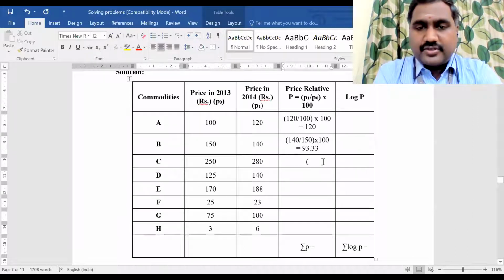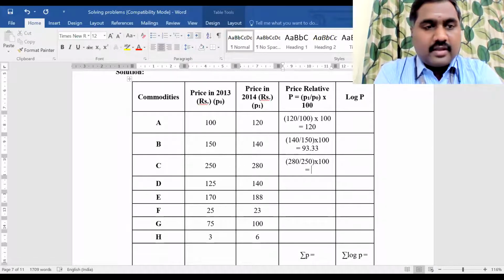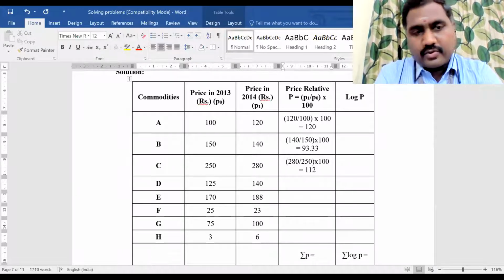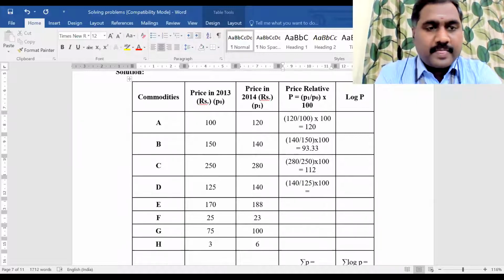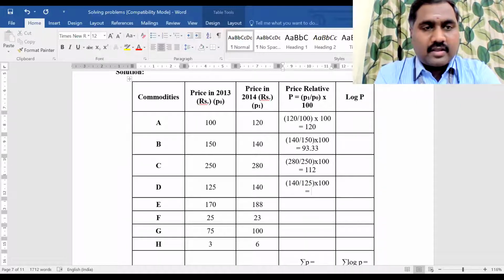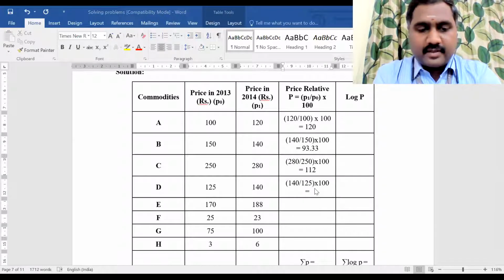Okay. Next should be 280 divided by 250 into 100. It will be 112. Okay, thank you. Now next, 140 divided by 125 into 100, which will be equal to again 112. Okay, 112 only.